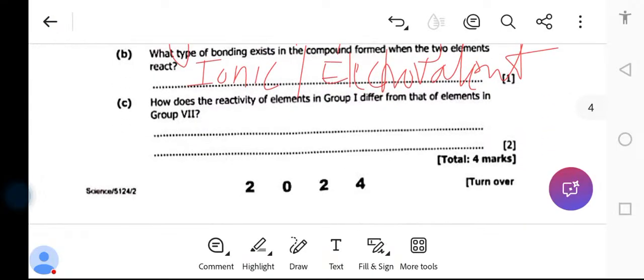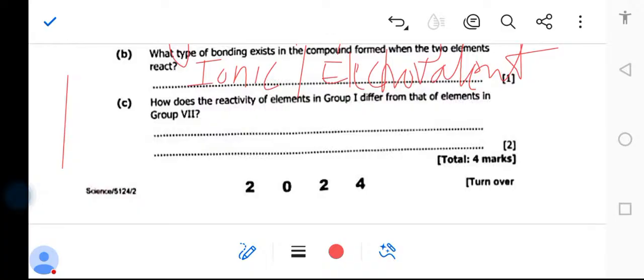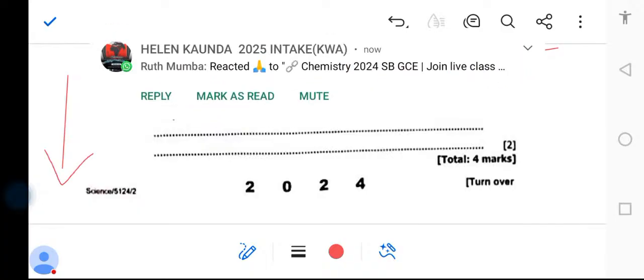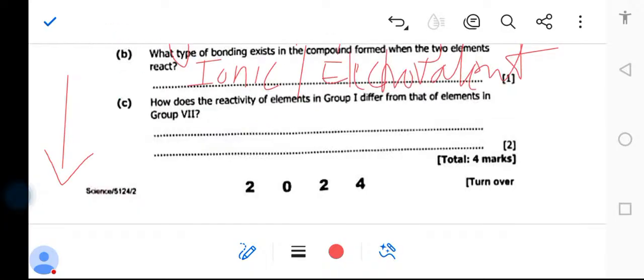How does the reactivity of the elements in group 1 differ from that of the elements in group 7? So elements in group 1, their reactivity increases as you go down the group. So group 1 elements become more reactive as you go down the group, while group 7 elements become more reactive as you go up the group, right?